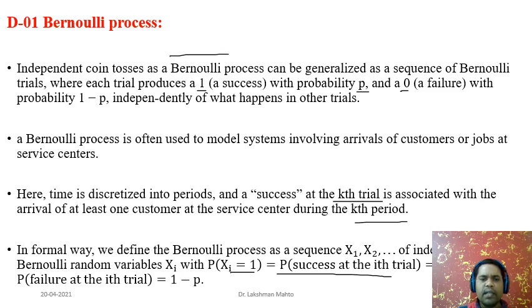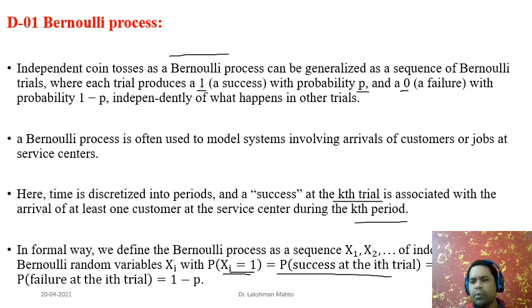So if you are taking any ith member of the Bernoulli process Xi, then the probability that Xi is taking value 1 we say is the probability of success at the ith trial, and that probability we denote by p. Always a small p would be the probability of success.